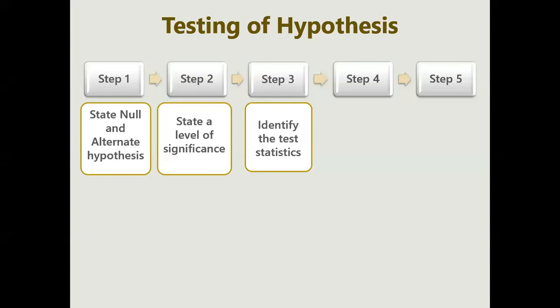What does it mean? For example, I'm collecting the leaf size of a plant which has been given some manure or some organic thing. I'm checking whether the manure is good for the plant or not. So I am checking whether the size of the leaf grows better, or I can just check the percentage of the fruiting body present in the plant.